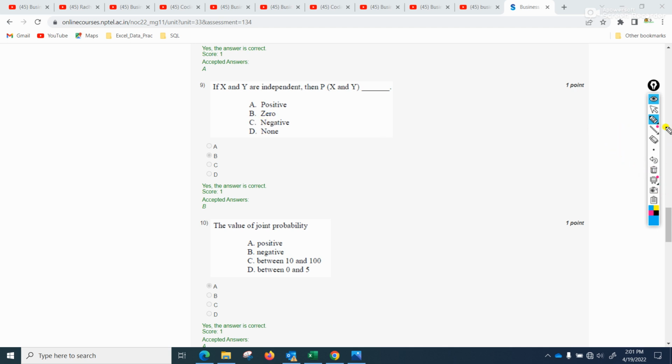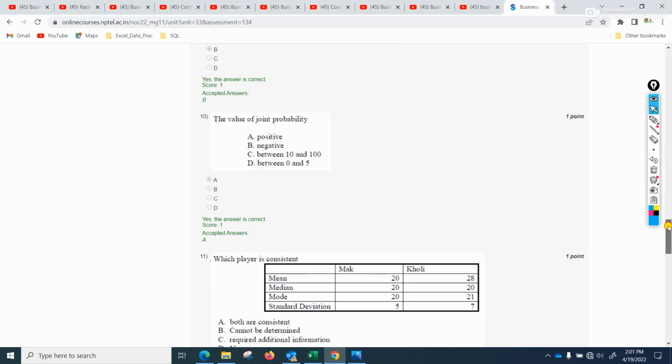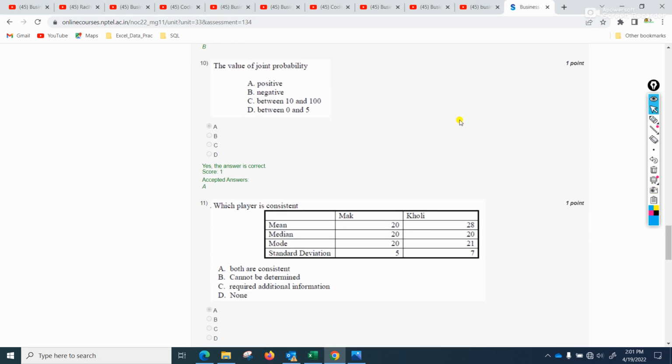So here, okay, then the value of joint probability.